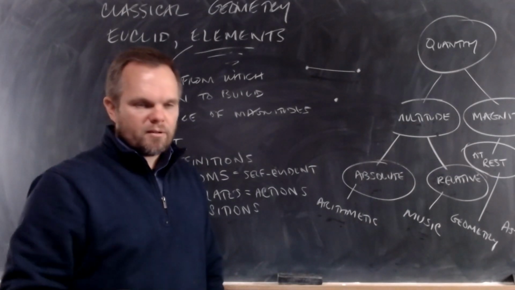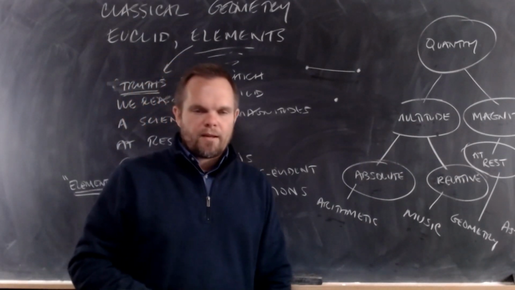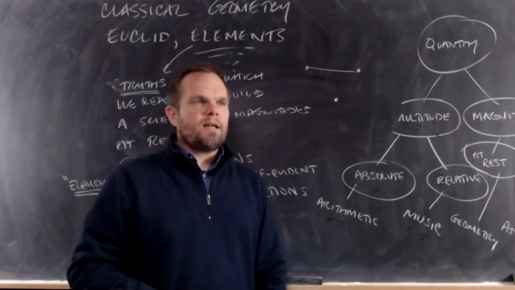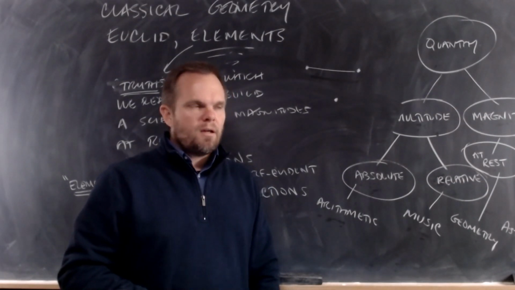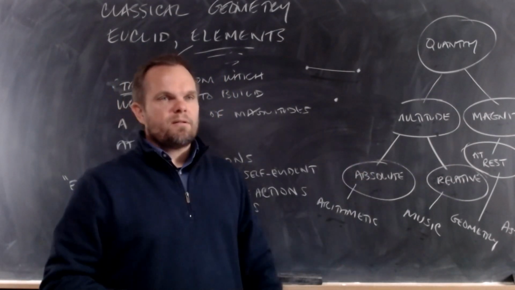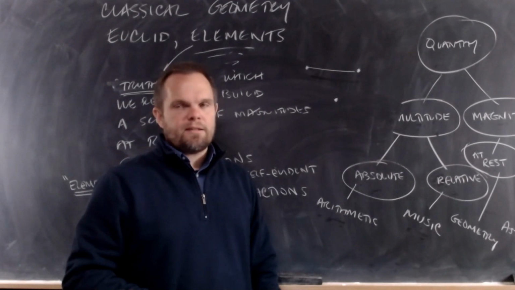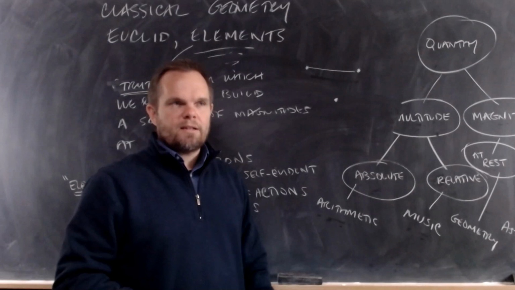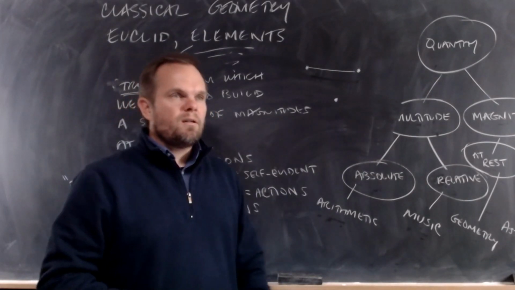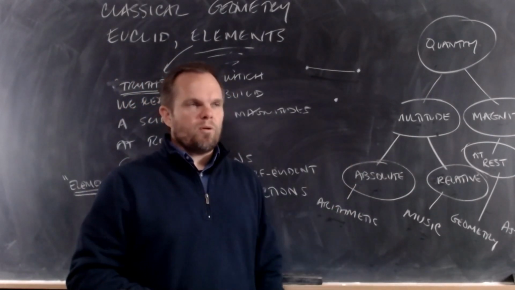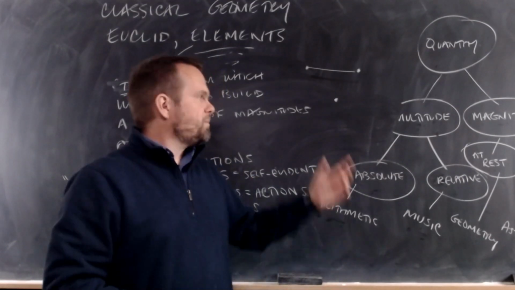Because what does the definition say? A point is that which has no part. What I drew here on the board, can that be divided into parts? Yes, it can. It's actually a visible circle on the board. It has parts.